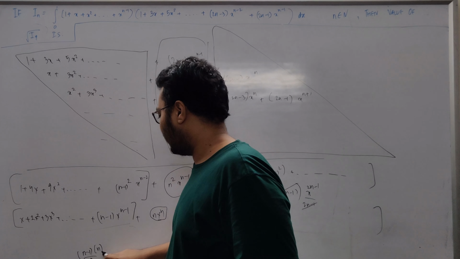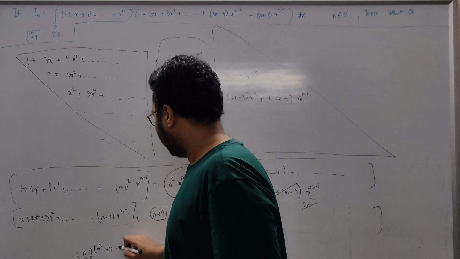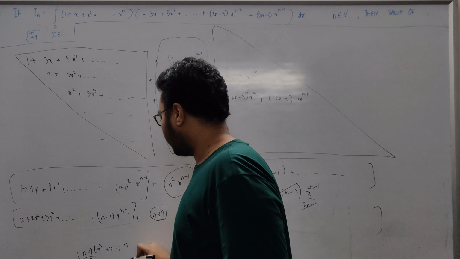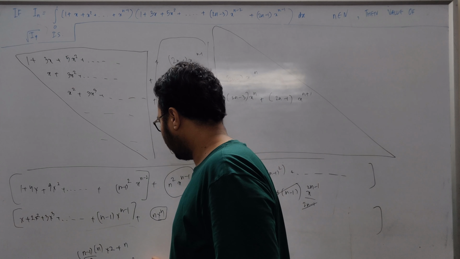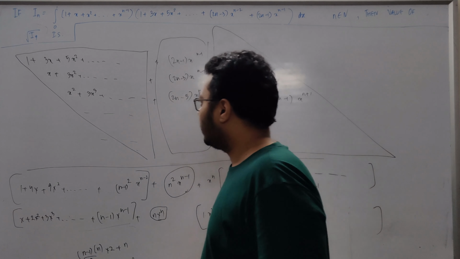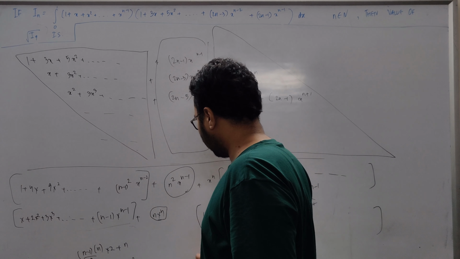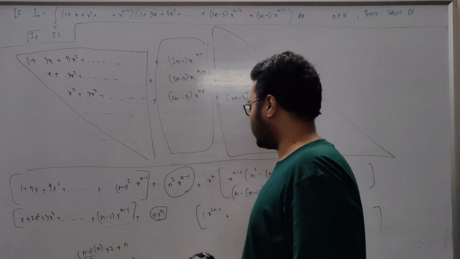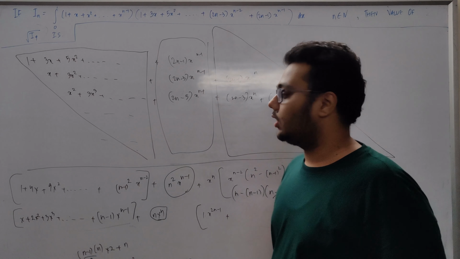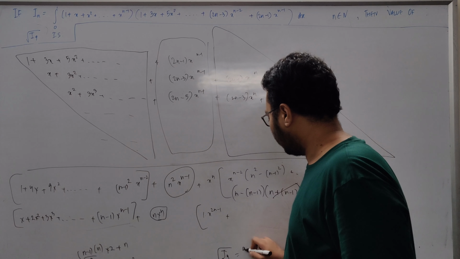So n minus 1 into n by 2, and this thing is equal to this, so we get into 2, and this thing is equal to n. So we have n plus n square minus n, so we have n square. So we get I_n equals n square. So I_9 is equal to 9 square, and under root I_9 is equal to 9. So our final answer is under root I_9 equals 9.